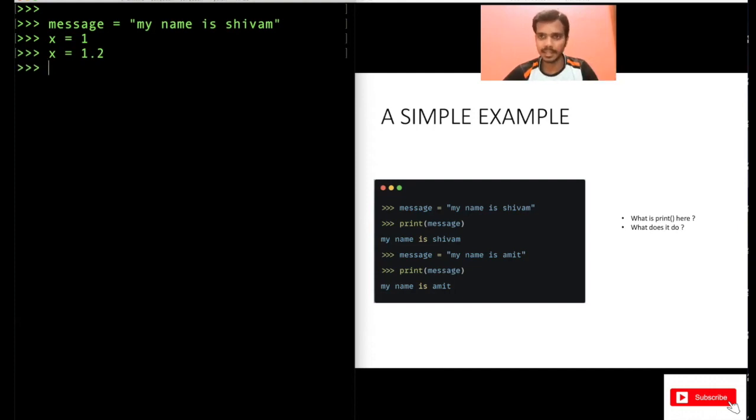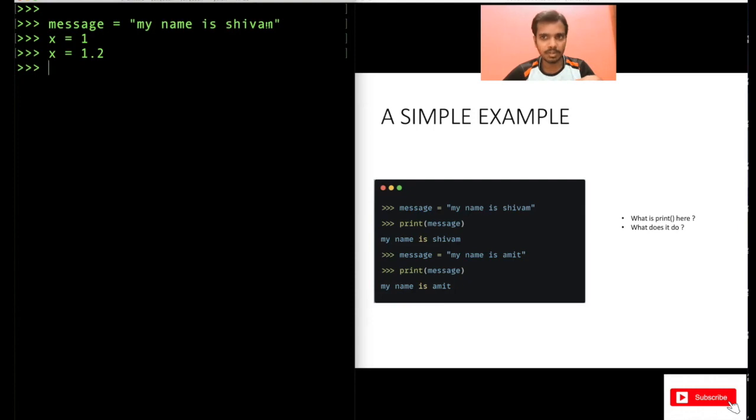This is again a number here. And about lists, dictionaries and other data types, I will discuss it later. I will just cover strings and numbers in this video. Now you see the message equal to "my name is Shivam". You understood what the variable name is here and what data is stored.